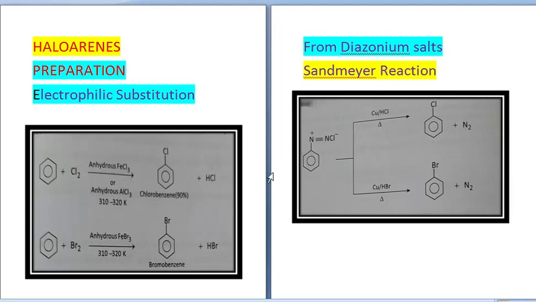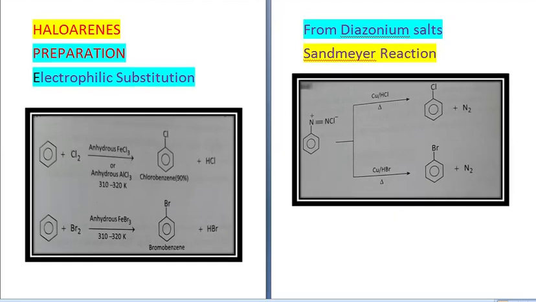Haloarenes can also be prepared from diazonium salts through Sandmeyer reaction, in which C6H5N2Cl is reacting with HCl in presence of copper to give you chlorobenzene plus nitrogen, or it can react with HBr in presence of copper. Of course, in both the reactions heating is involved to give you bromobenzene and nitrogen. So this way, through diazonium salt,